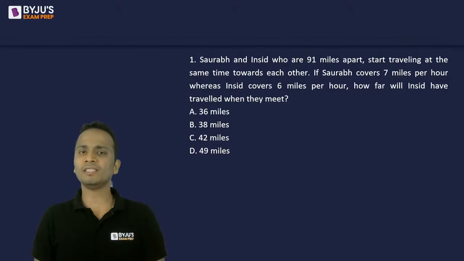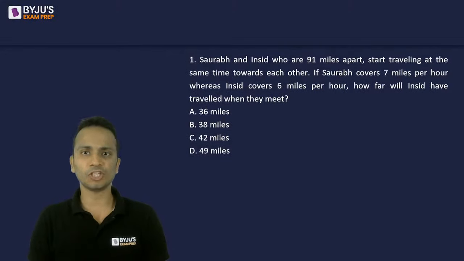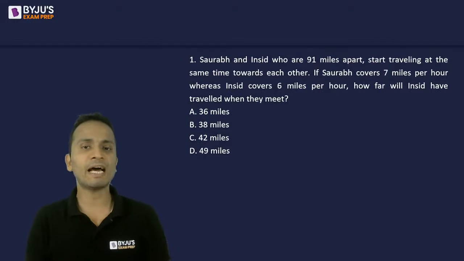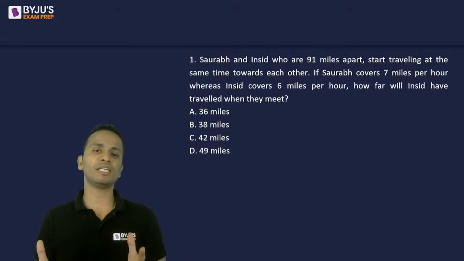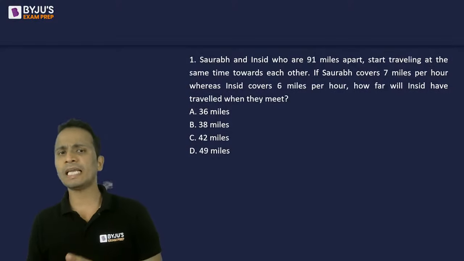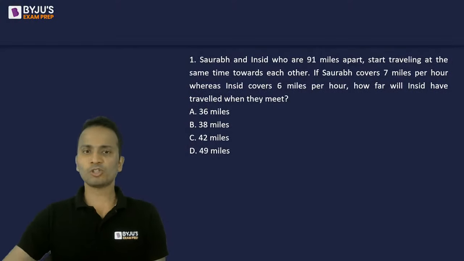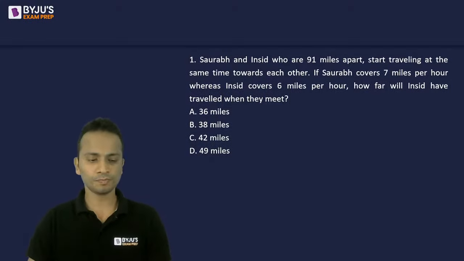The question says that Saurabh and Insit, who are 91 miles apart, start traveling at the same time towards each other. If Saurabh covers 7 miles per hour, whereas Insit covers 6 miles per hour, then how far will Insit have traveled when they meet each other? So both of them are meeting, and you'll have to find the distance traveled by each of them, especially Insit, once they meet. Important is they are starting at the same time. So this question is not of more than 30 seconds. You can answer it very easily in 30 seconds.